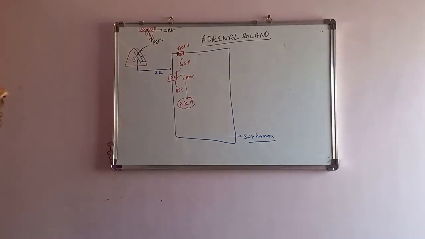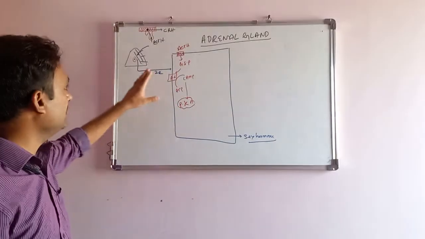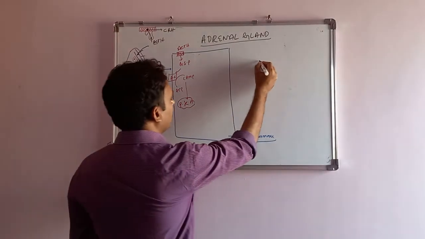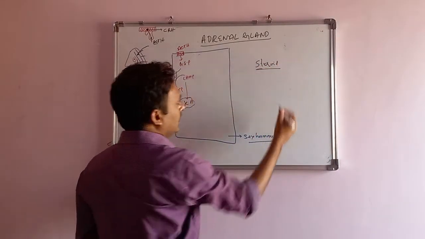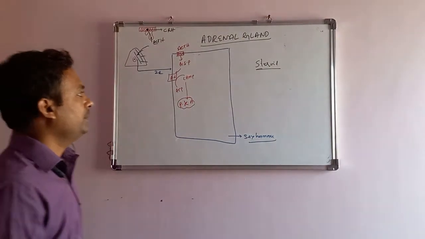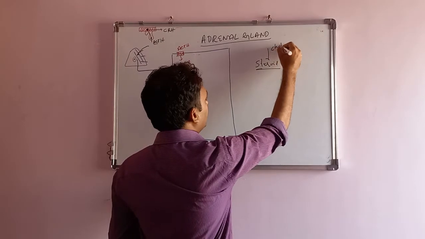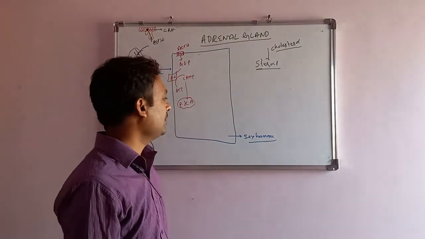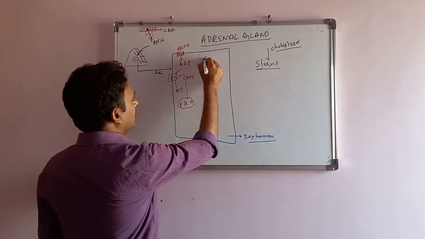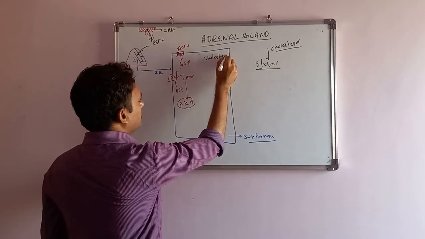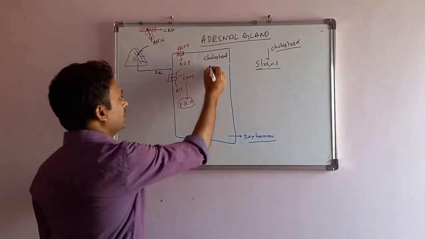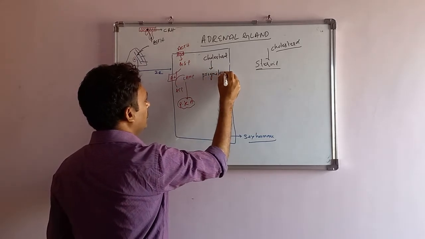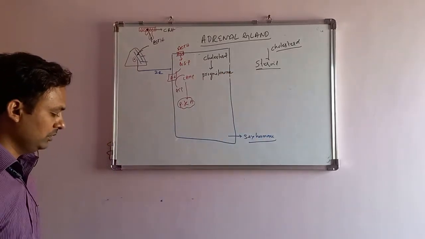Before going further, the cortical hormones from zona glomerulosa to zona reticularis are called steroid hormones. What are steroid hormones? They are produced from cholesterol. For that purpose, cholesterol is called the father of these steroid hormones. So basically, from the cholesterol there is a synthesis of pregnenolone.